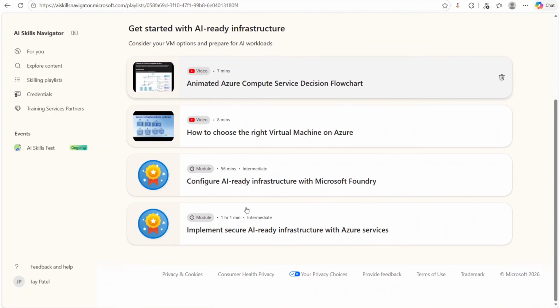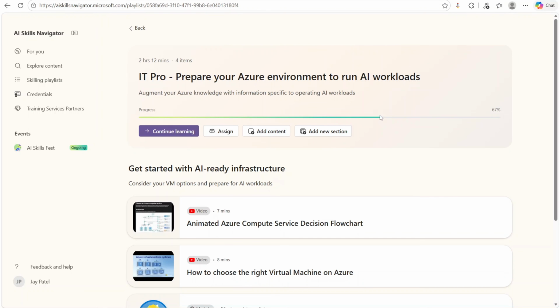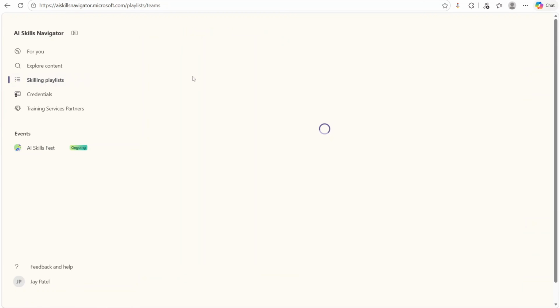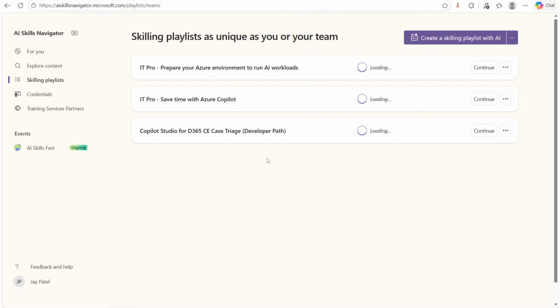And you just need to complete all of these things which are showing here, and then the progress is going to be 100%. The moment you get 100% progress, you just need to visit this scaling playlists section, and from there you can see the progress of your playlist, right? So you can see that now I have 3 playlists showing here, and it is going to show me the progress of each one of them.